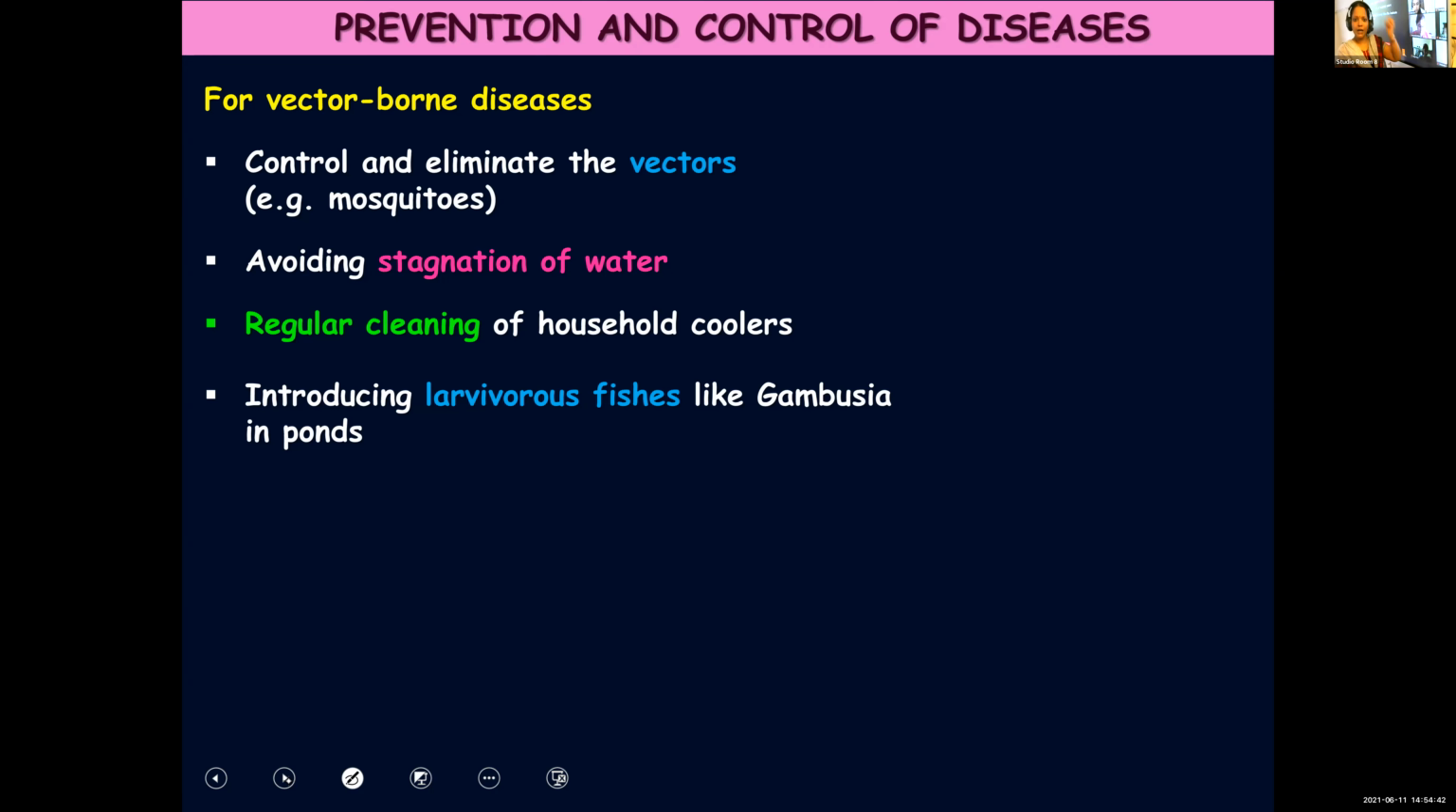Larvivorous means those which eat larvae of mosquitoes. They feed on the larvae of mosquitoes, and they will kill all the larvae so that these mosquitoes cannot multiply. For example, Gambusia, Guppy, all these, if you add them to ponds or such tanks, then they will clear off all the larvae of these flies and you will be safe from these diseases.